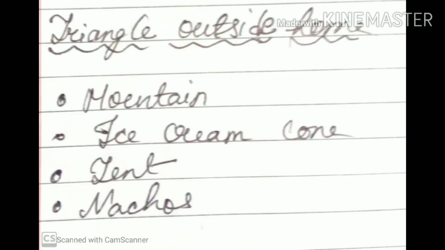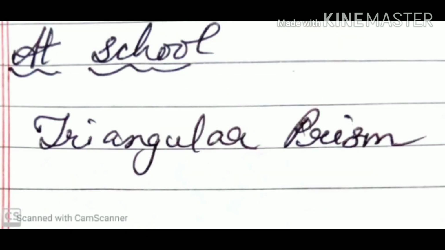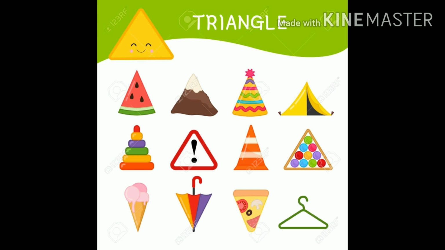The triangle objects around us. Triangles outside homes are mountain, ice cream cone, nachos and tents. Triangles at your school are triangular prisms. Now I will show you the images of triangular objects.